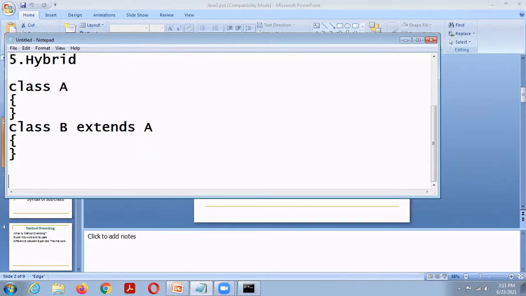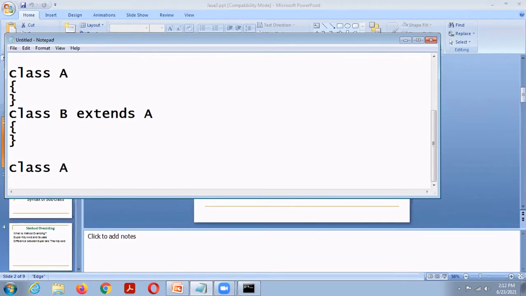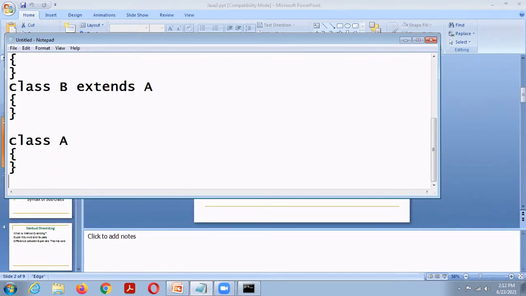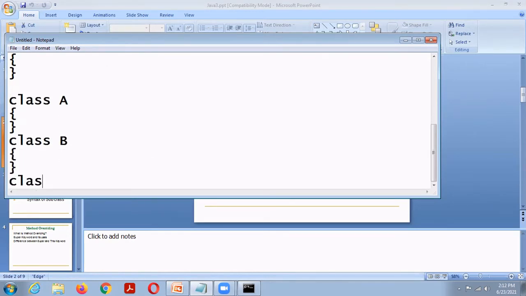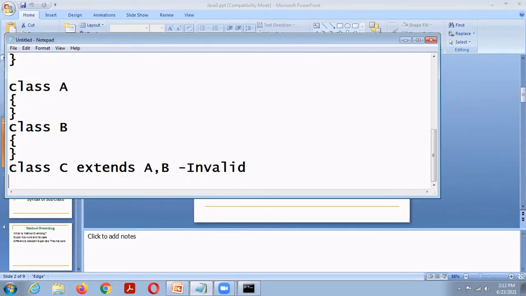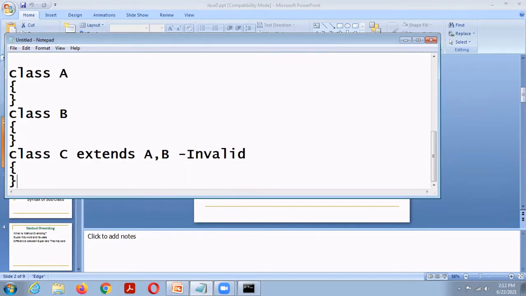So this is a single inheritance. Suppose class A, class B, and class C extends A comma B. It is invalid because Java does not support multiple inheritance.